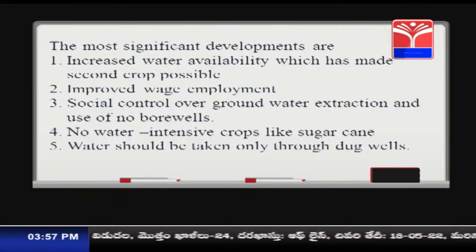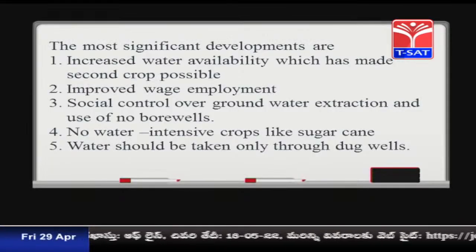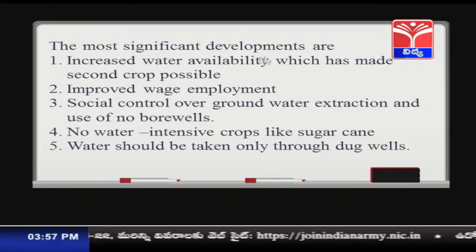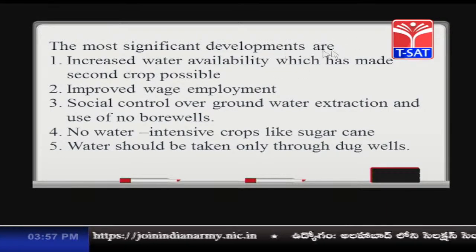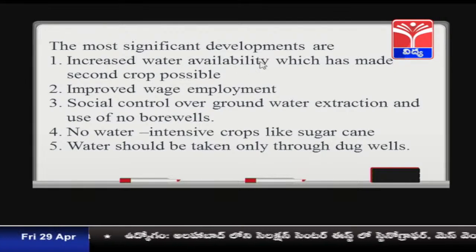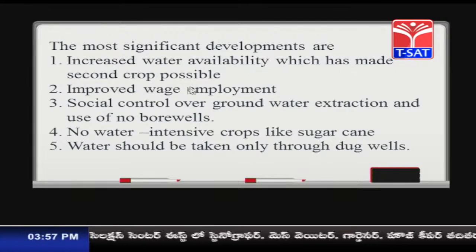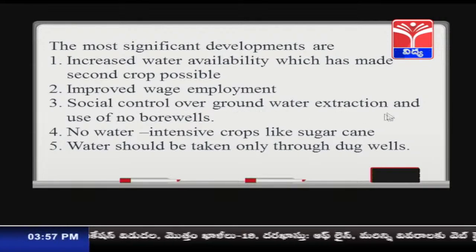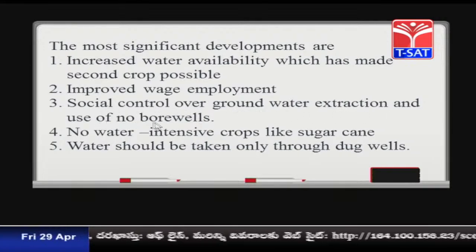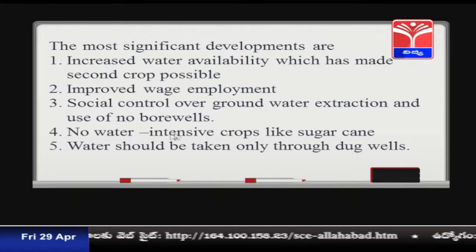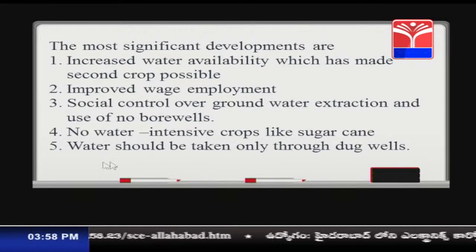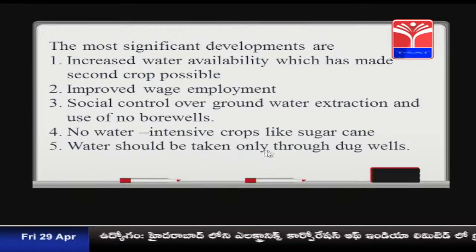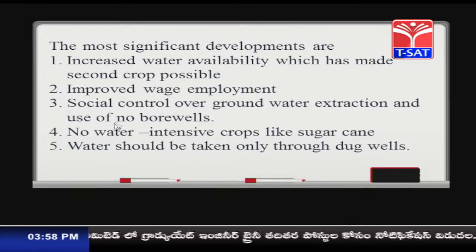The most significant development has also taken place. Let us see what that is. The most significant developments are increased water availability, which has made a second crop possible, improved wage employment, and social control over groundwater extraction and use: no borewells, no water intensive crops like sugarcane, and water should be taken only through dug wells. So, these are all the significant developments that occurred.